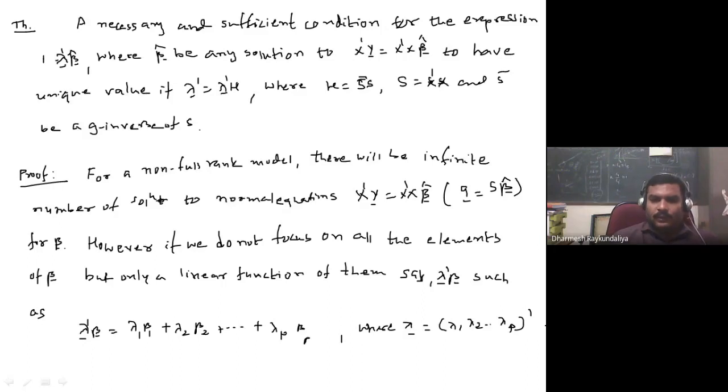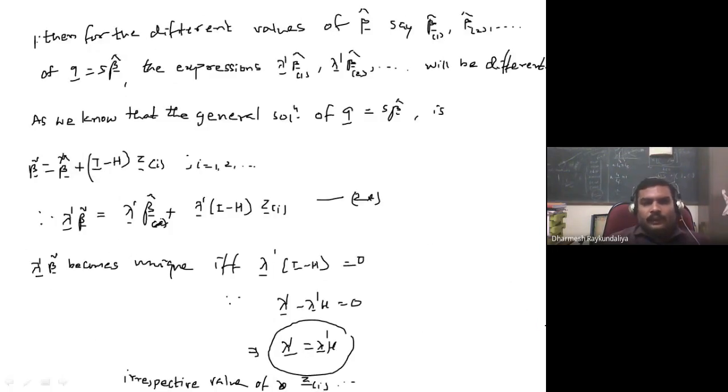Or if we do not focus on all the elements of beta, but only some linear function of them, say lambda dash beta, which is defined as lambda dash beta equal to lambda 1 beta 1 plus up to lambda p beta p, where lambda is some vector of known constants lambda 1, lambda 2, up to lambda p. Then for different values of beta cap, say beta 1 cap and beta 2 cap, the expressions lambda dash beta 1 cap and lambda dash beta 2 cap will also be different.